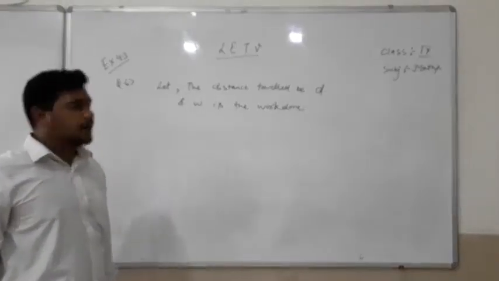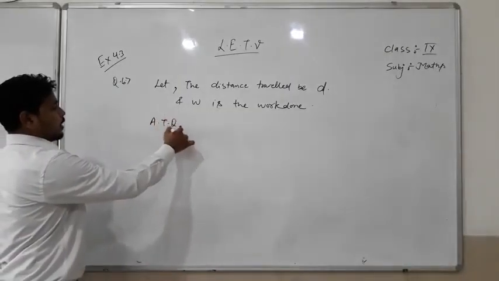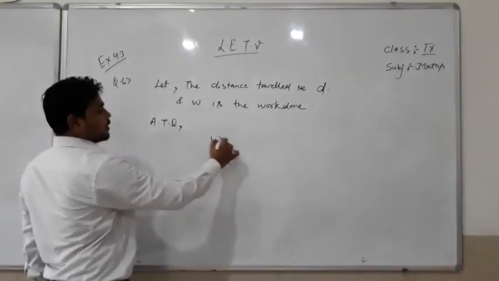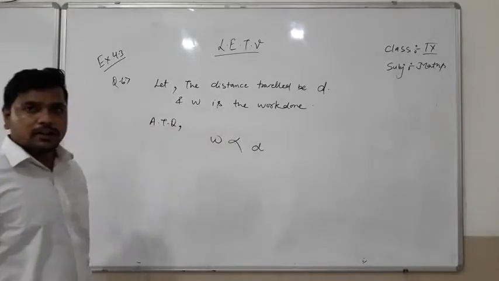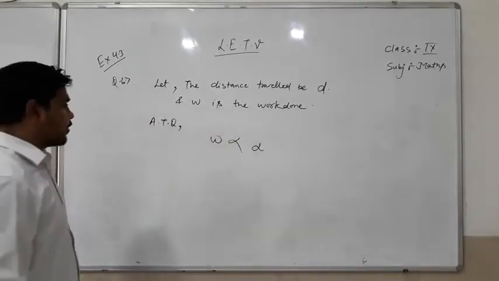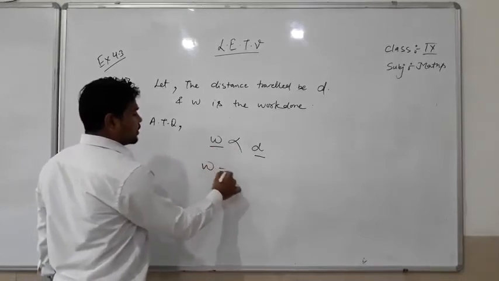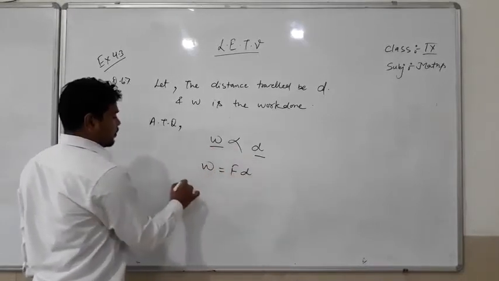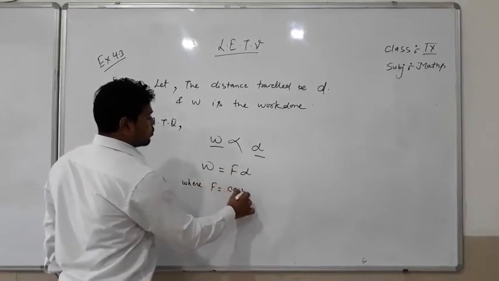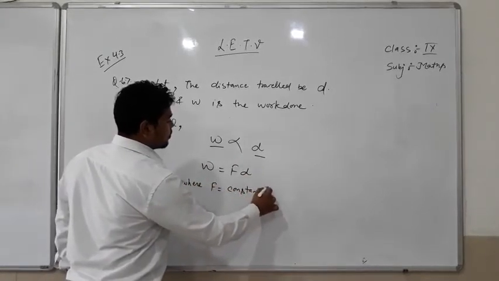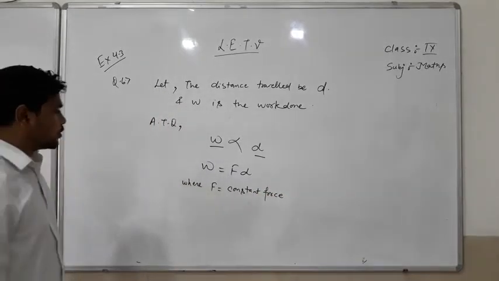According to the question, W is directly proportional to the distance travelled. Work done is directly proportional to the distance travelled, where W is the work done and D is the distance, and W is equal to FD, where F is the constant force.